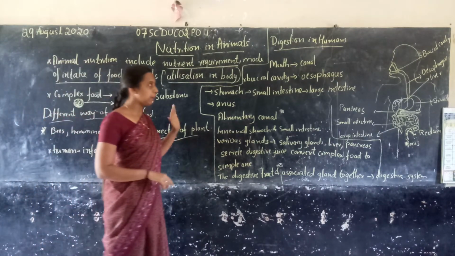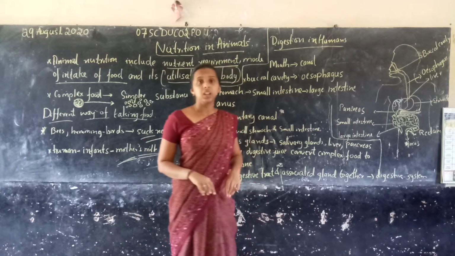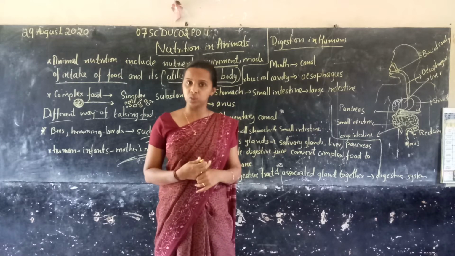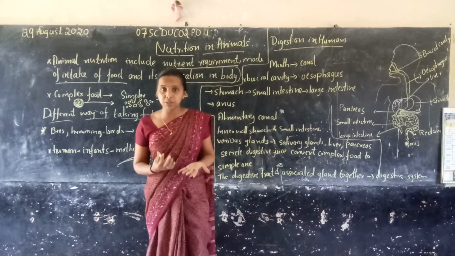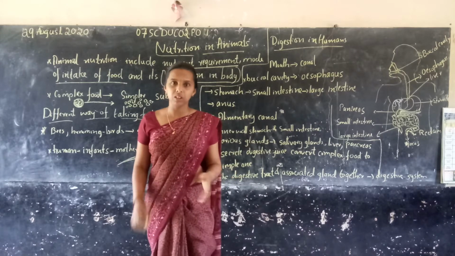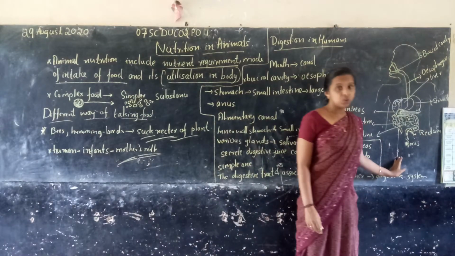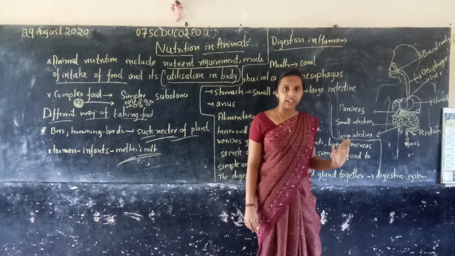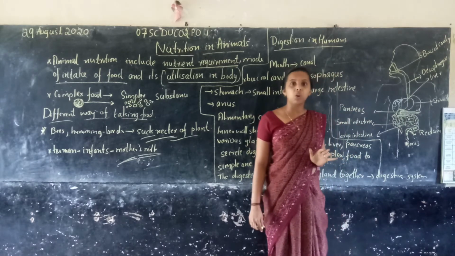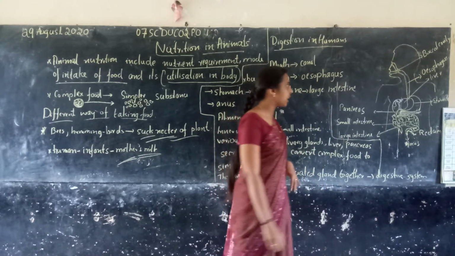The important topic here is digestion in humans. What happens when humans take food? Digestion means the food is converted into simple food. I will draw a rough diagram. In your textbook they have given a neat diagram of the digestive system. Open your textbook and watch this diagram.